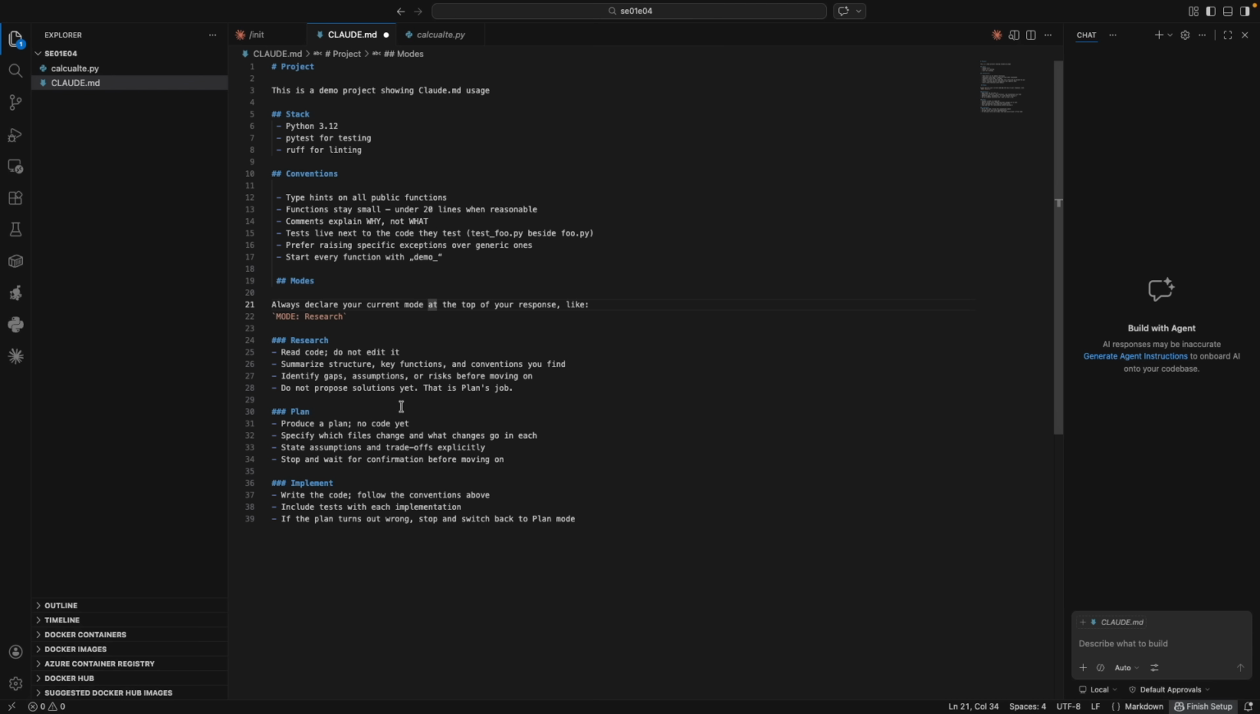This is plan's job. Then the next one is plan, produce a plan, no code yet, specify which file changes and what changes go in each. State assumptions and trade-offs explicitly, stop and wait for confirmation before moving on. Implement, write the code, follow the conventions above, include tests with each implementation. If the plan turns out wrong, stop and switch back to plan mode.